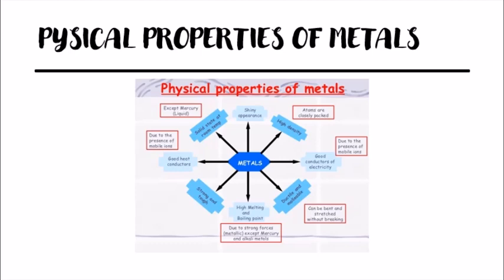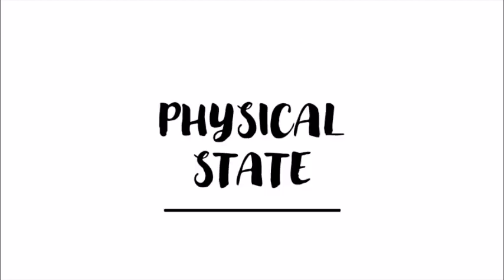So let us first understand the physical properties of metals. The first property of metal is physical state. Now physical state means in which state that particular metal is, whether it is in solid state, liquid state or in gaseous state. So all the metals are in solid state only. We have seen that iron, nickel, aluminium are all in solid state. Now one thing you have to remember, that all the metals are in solid state except two, that is mercury and gallium. So mercury and gallium are in liquid state and all the other metals are in solid state.